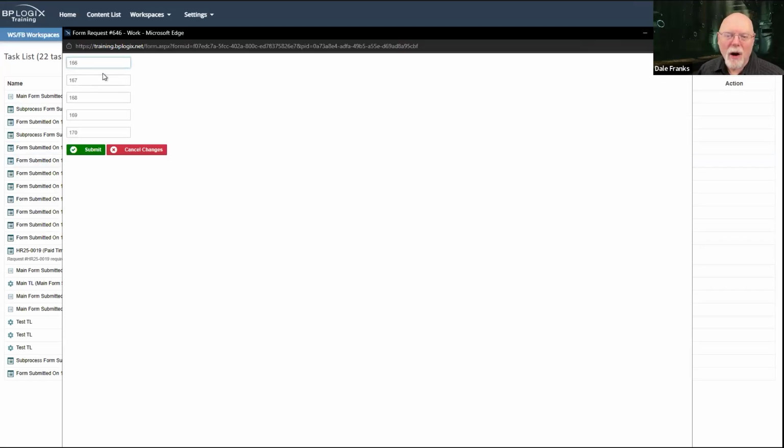And by the way, these are pre-configured. So I don't have to actually fill anything out. I can just go ahead and submit my form. But notice it does have a submit button. That must mean that I am looking at a brand new instance of this form. This is form request number 646, and it has its unique values here. And if I submit it, I will have a new form instance, and that is indeed what this form does.